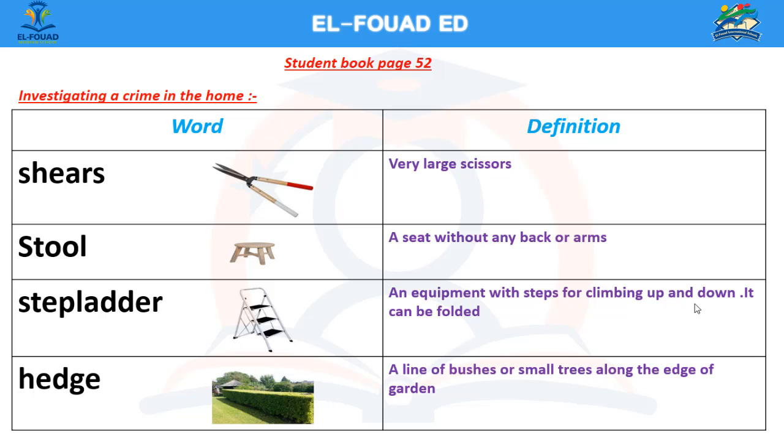A hedge. It's a line of bushes or small trees along the edge of a garden. We had a privet hedge.